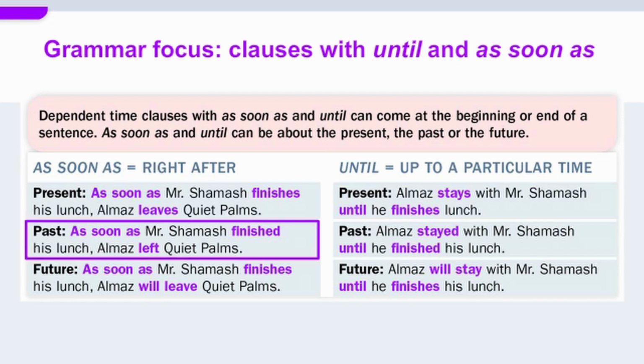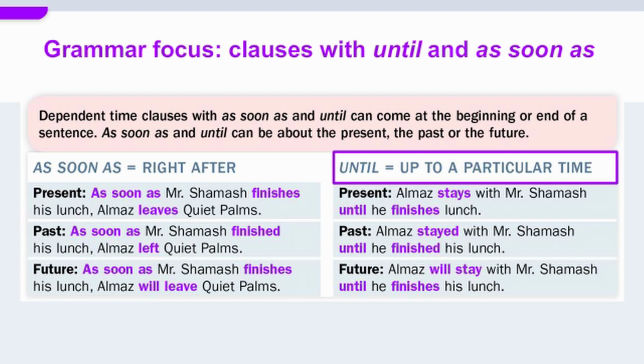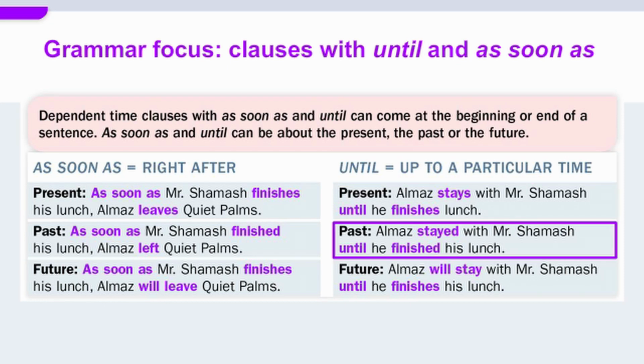Past. As soon as is the same as right after. As soon as Mr. Shamash finished his lunch, Almaz left Quiet Plains. Until is the same as up to a particular time. Almaz stayed with Mr. Shamash until he finished lunch.